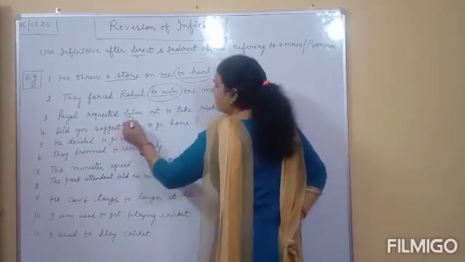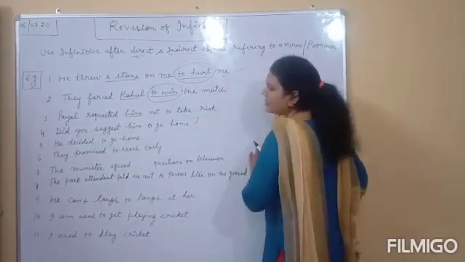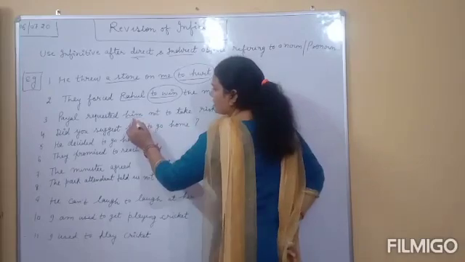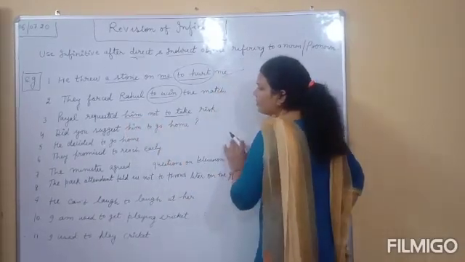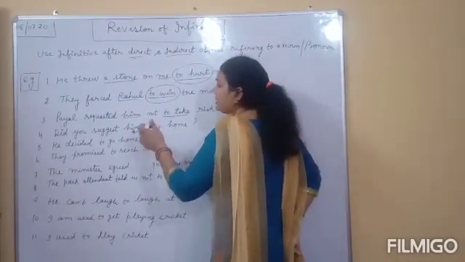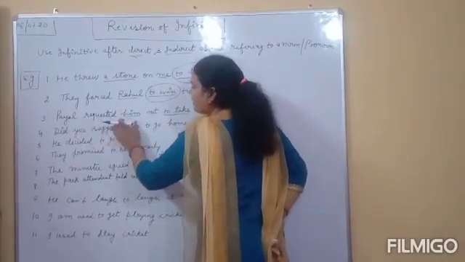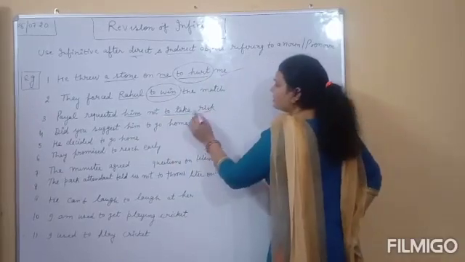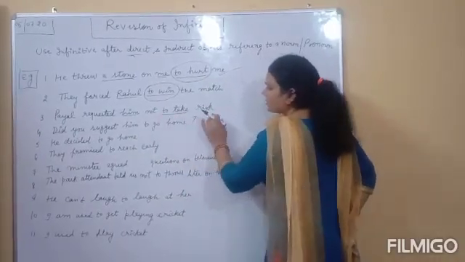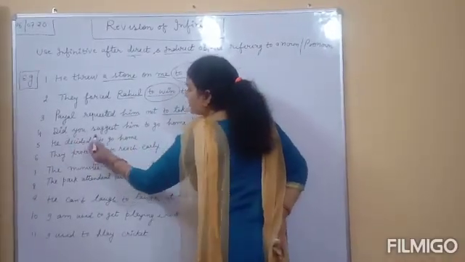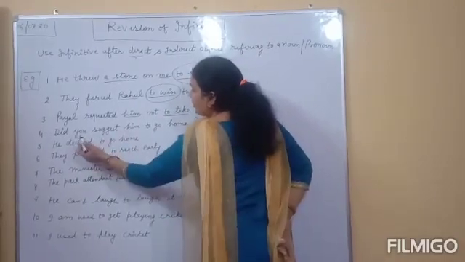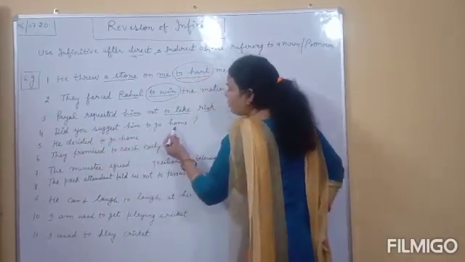Payal requested him. You can see direct object is here and after that what? To infinitive. Why did Payal request him? To take risk. The purpose is to take risk. Understand? Did you suggest him to go home?